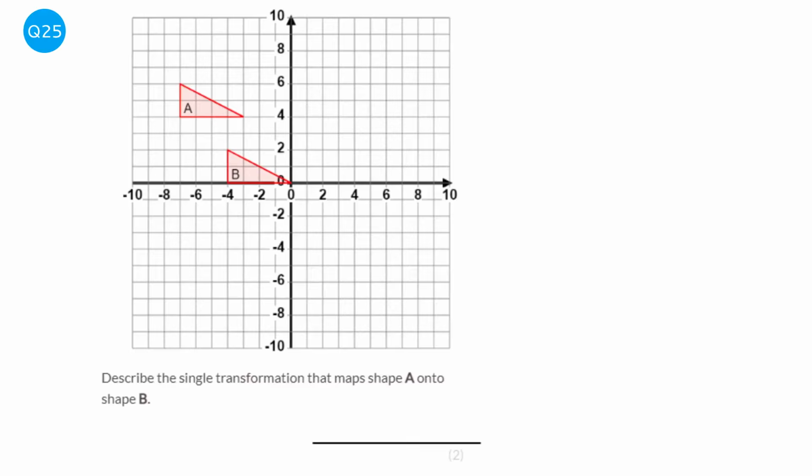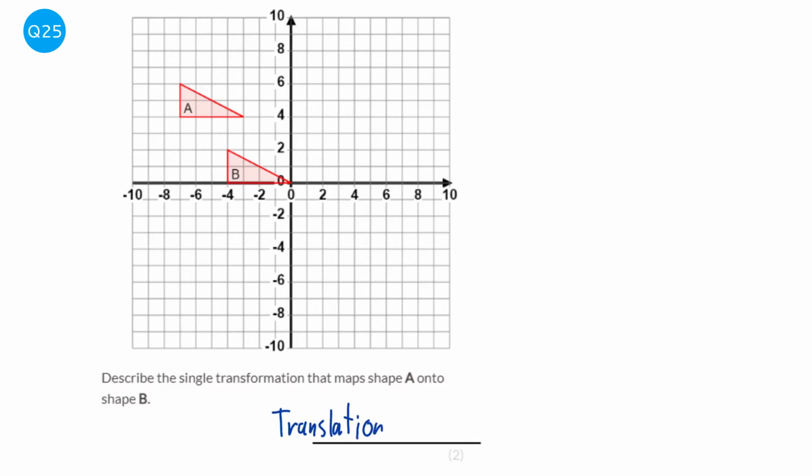It says it wants it to 2 decimal places, so it's going to be 1 to 0.19. Now, between A and B, the shapes haven't changed size, so it's not an enlargement. They haven't rotated or they haven't mirrored, they've just moved. And the word we use for that is translation. So this has been a translation.